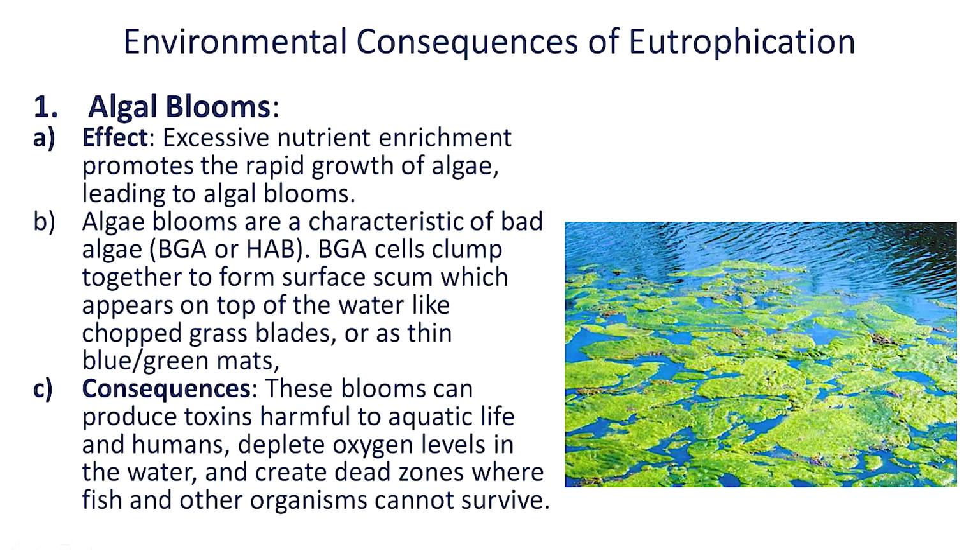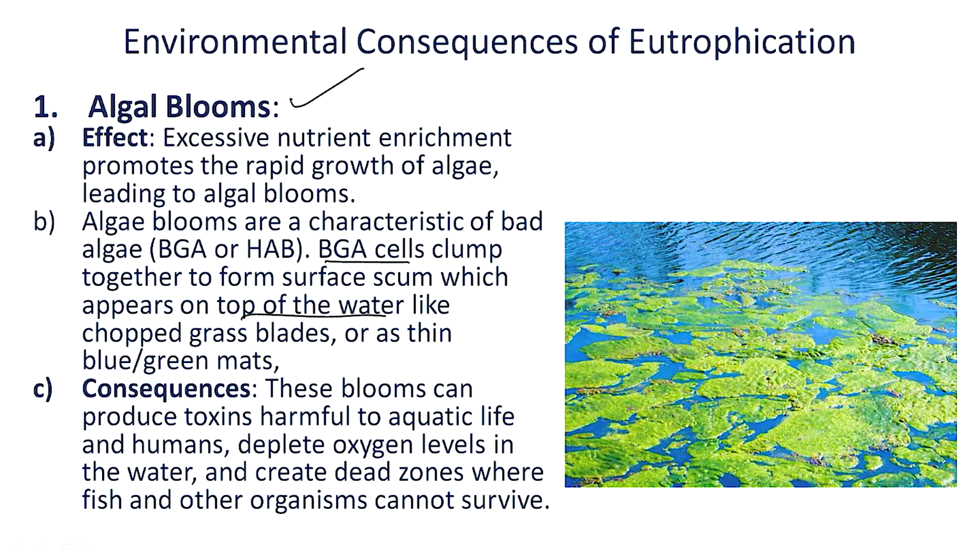So what are the different consequences of this eutrophication on water bodies? First is the algal bloom, as we have discussed. Excessive nutrient enrichment via animal waste promotes the growth of algae, leading to algal bloom. Algal bloom is characterized by the growth of bad types of algae, that is, blue-green algae. Because of excessive growth of this blue-green algae, the cells of the algae clump together and appear on the top surface of the water like chopped grass blades or a green mat.